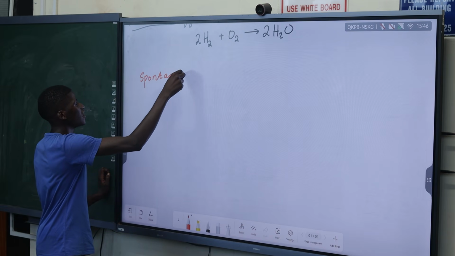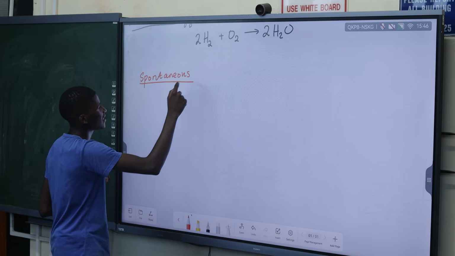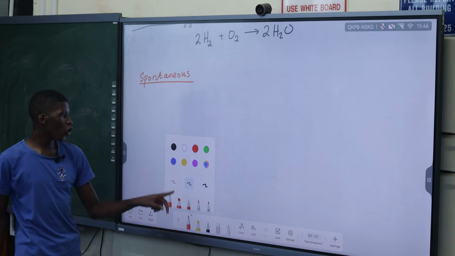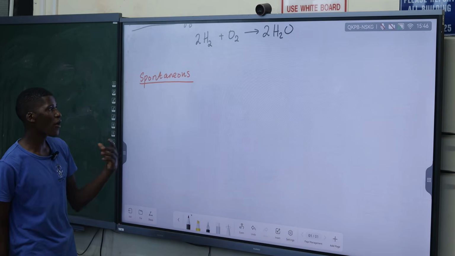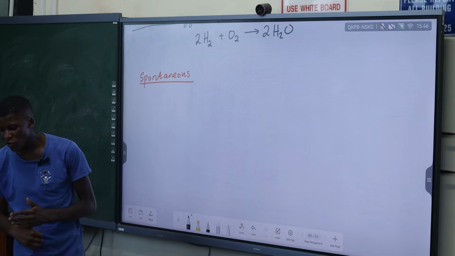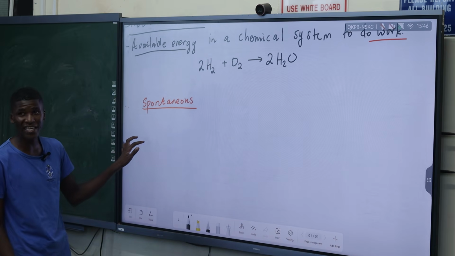So if a reaction is spontaneous, it means that it can happen on its own. So a reaction is spontaneous. How are we going to identify it? We are going to use the change in the Gibbs energy.